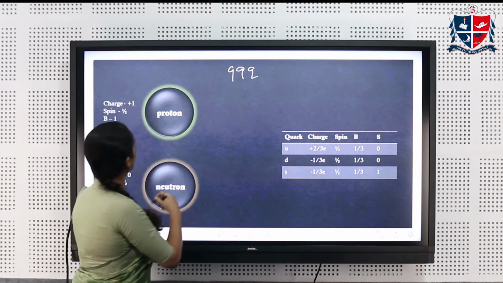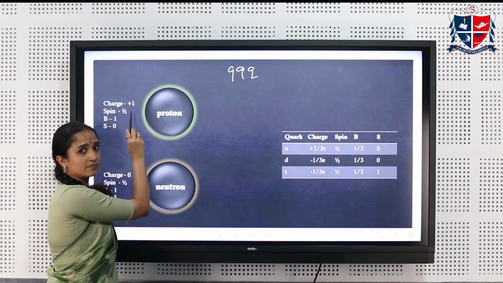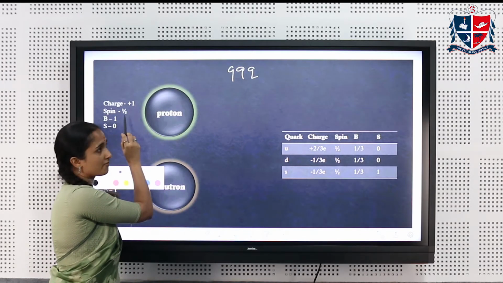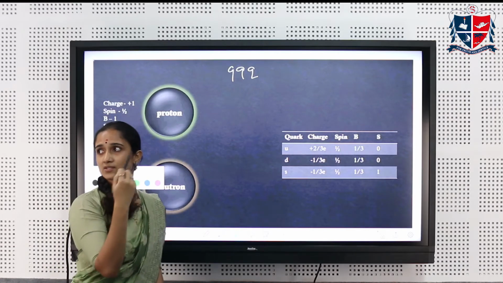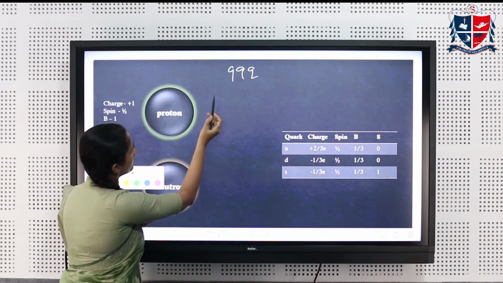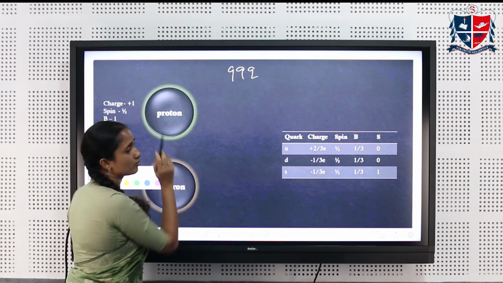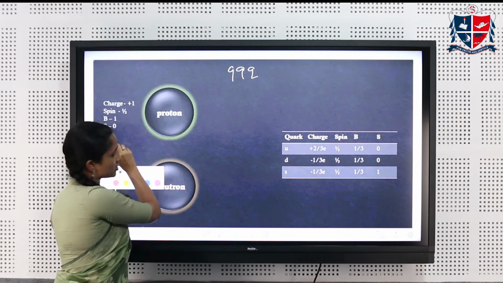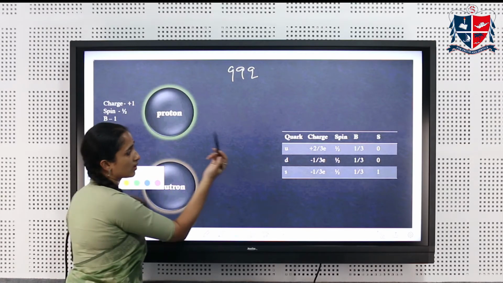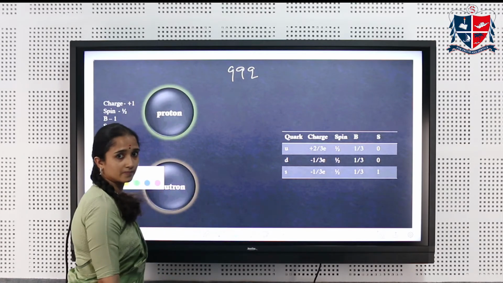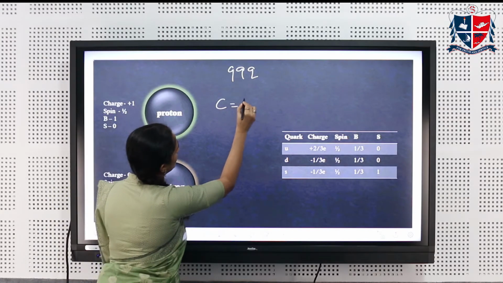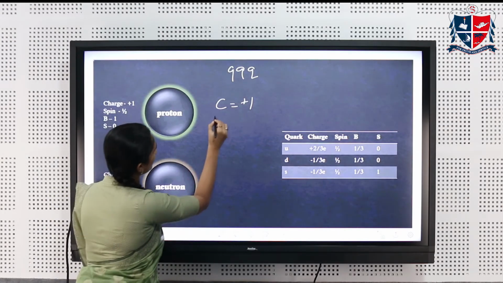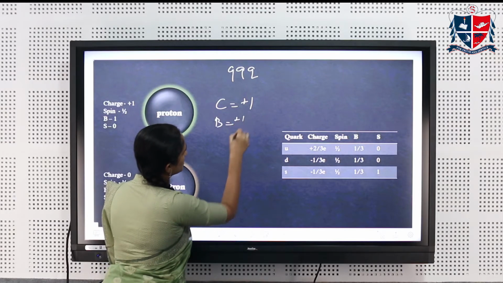So for a proton, we have the charge +1. The spin of a proton is half. It's a baryon, so baryon number is 1 and strangeness number is 0. So let's find which all quarks corresponds to a proton. As the strangeness number S is equal to 0, we won't be having a strange quark. What is remaining? We need a charge equal to +1 and a baryon number that is also +1.